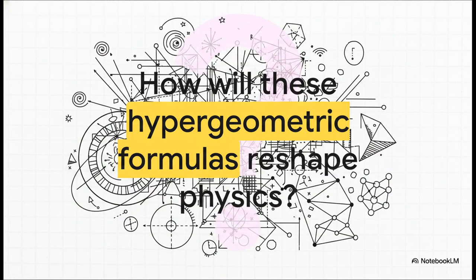So, what does this all mean for the bigger picture? Well, we saw at the very beginning that this 38-page paper is explicitly cross-tagged with high-energy physics. By mapping out these complex geometric singularities and giving us the formulas to calculate these new hypergeometric discriminants, the author is actually providing the underlying mathematical architecture that physicists use to describe things like string theory, quantum fields, and the fundamental fabric of reality itself. So the question I want to leave you with today is, how will these newly named, newly calculable hypergeometric formulas reshape our understanding of high-energy physics in the years to come?